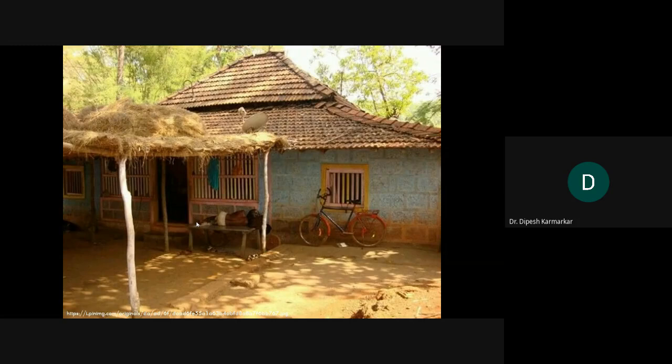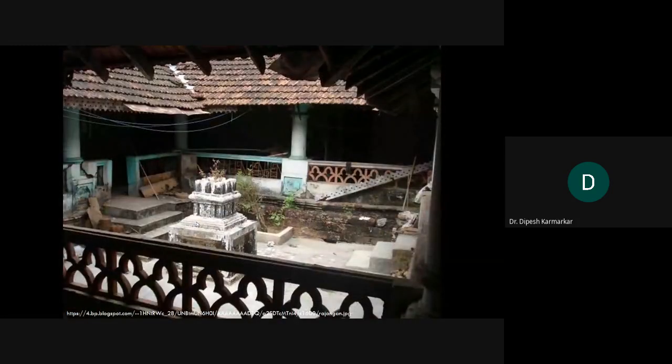Okay, instead of putting the dry grass on the ground, it has been kept on the raised platform that provides shade to the angan, and also keeps the place of the angan more open or more free for easier movement of the people inside the house. Now this is again an example of a courtyard which is at the center of the house.